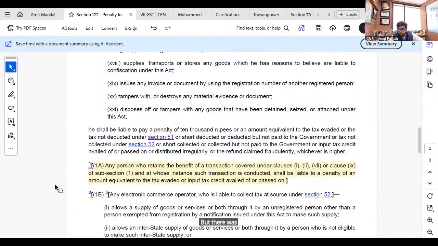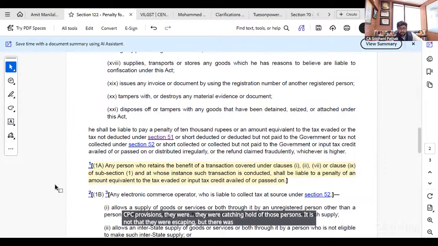But there was no provision under the law to penalize that mastermind. Although through CPC provisions, they were catching hold of those persons. It is not that they were escaping, but there was no direct provision in the law to penalize that person who is not in the front, but he is the mastermind.